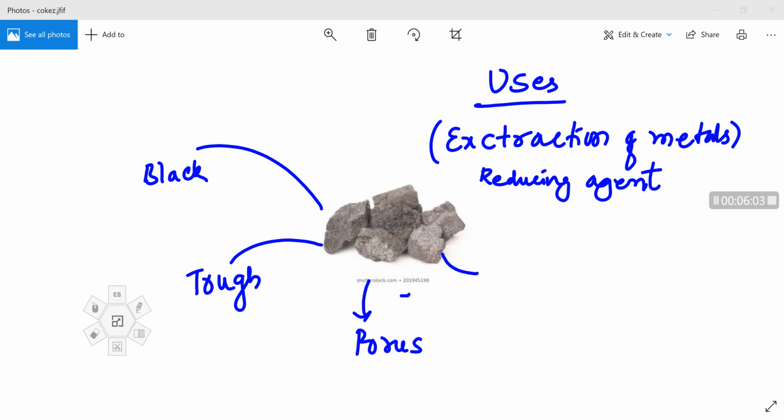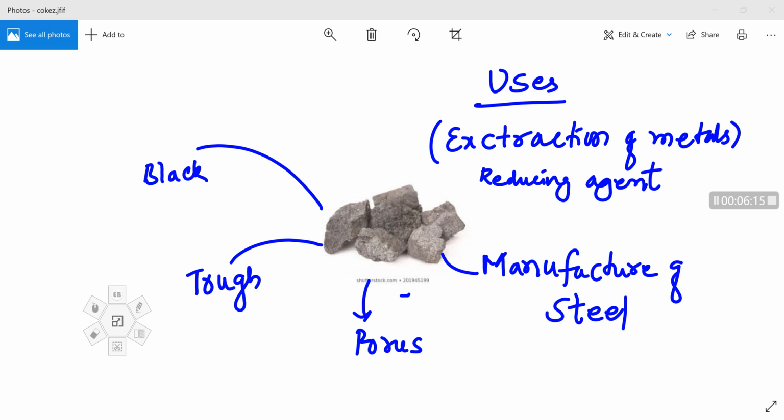Again, the second use, it is also used in the manufacture of steel. In the components of steel, coke is also used. So this is regarding the first byproduct, that is coke.